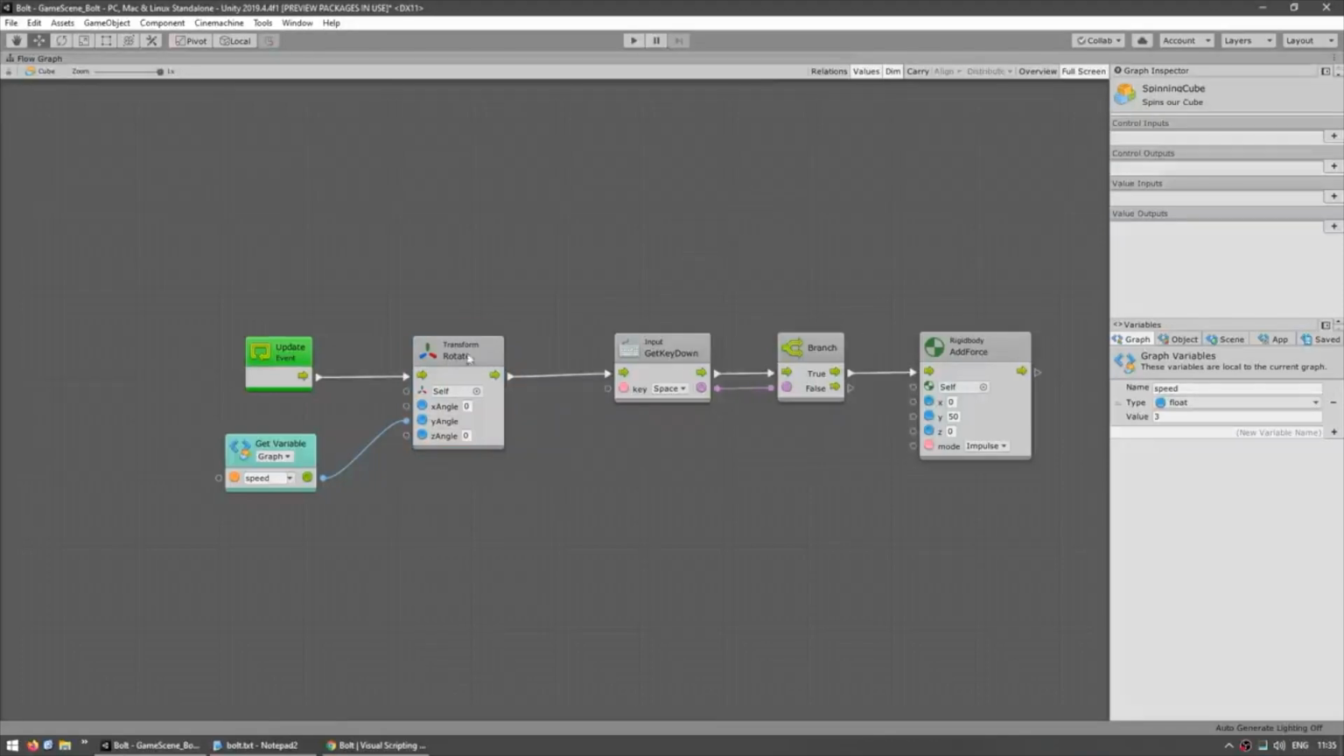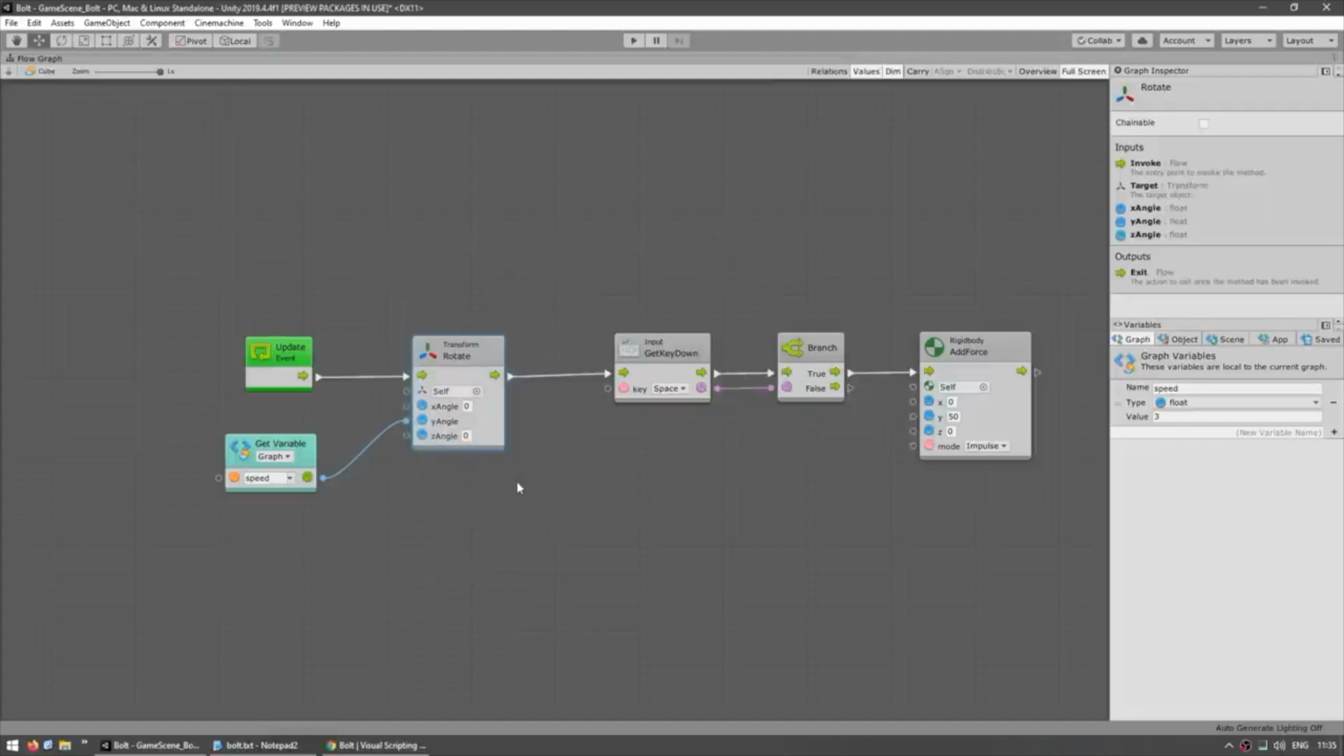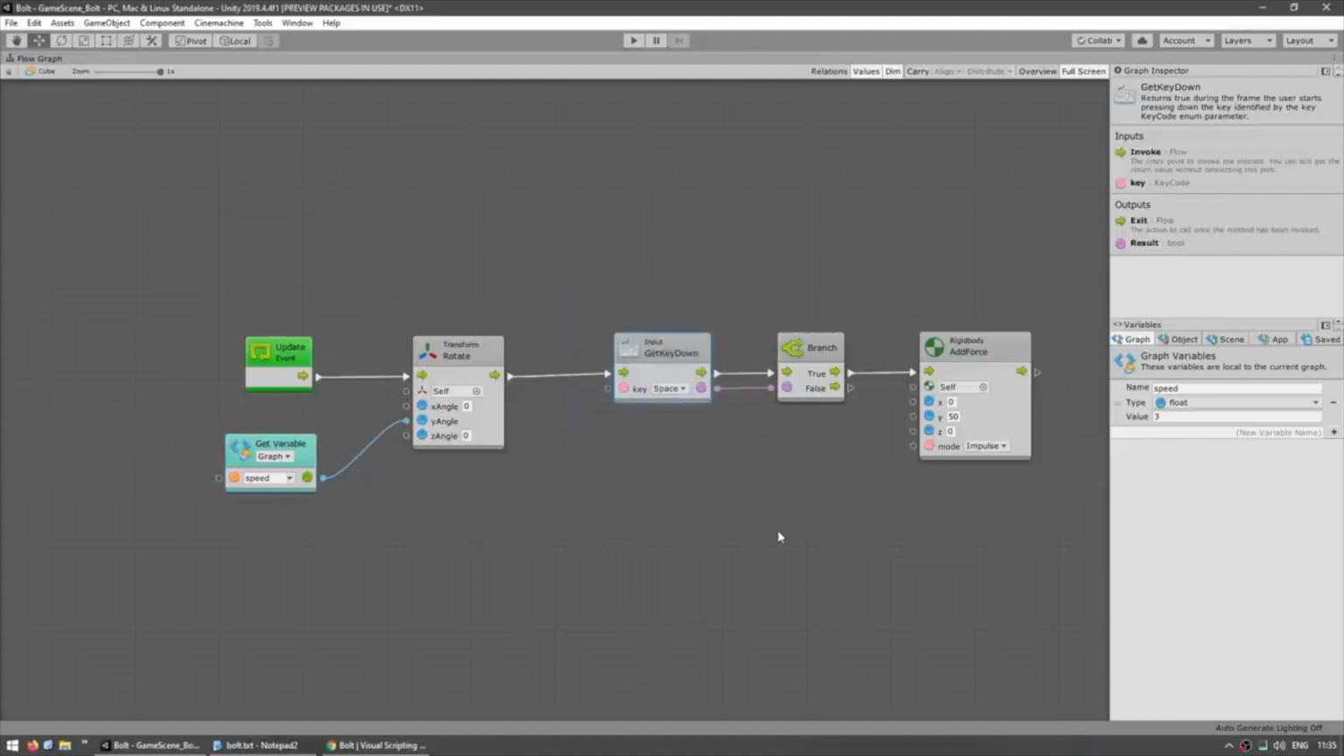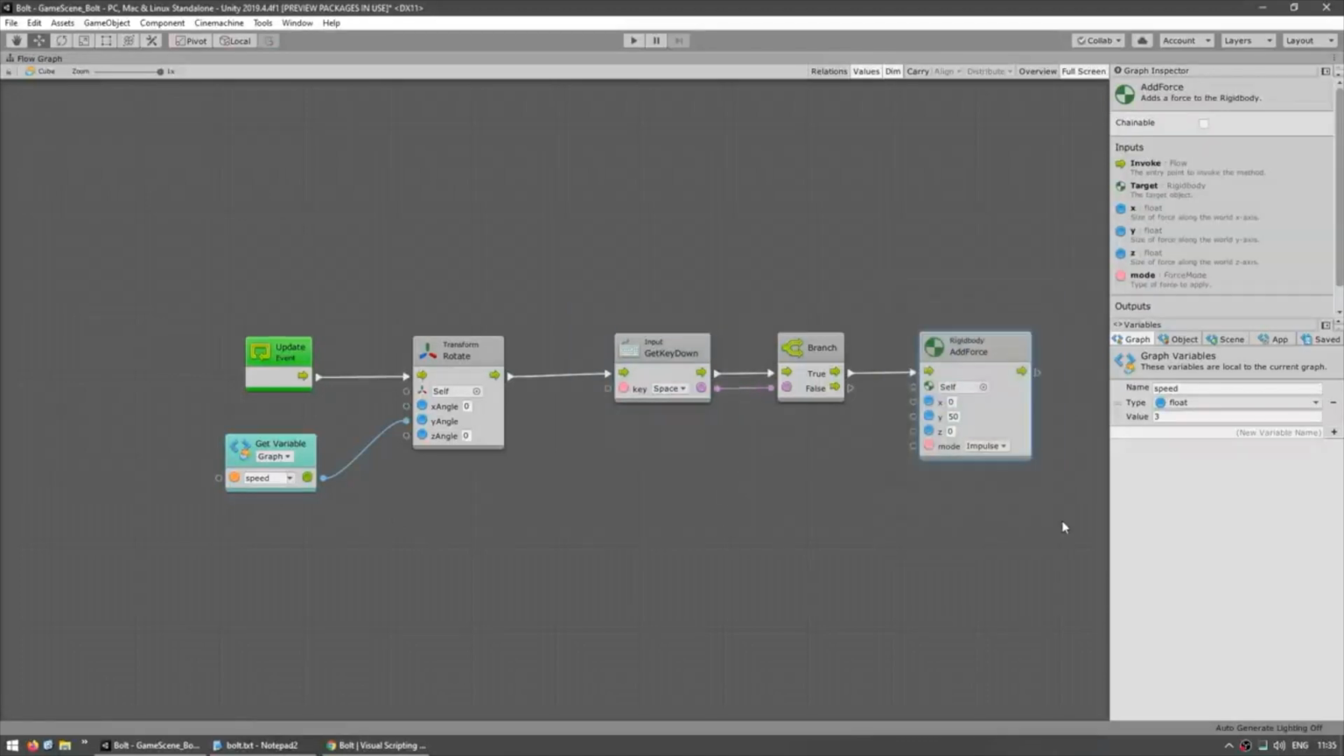Alright, so here's our complete script. The cube will always be rotating based on the speed set in the variable. And then if we press the spacebar, it will add force on the rigid body and make it jump up.